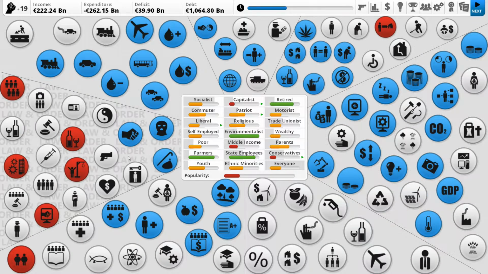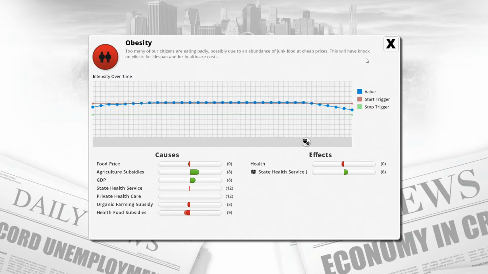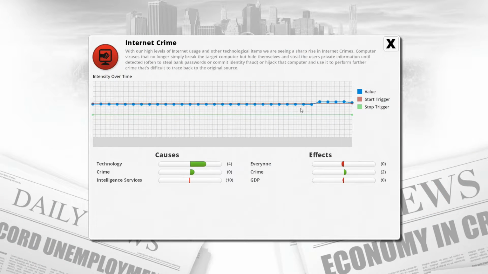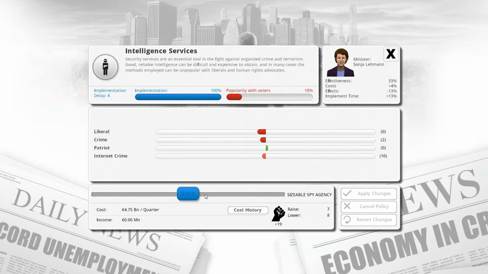Right, fat people. They're going away. Punchy people in the screens is still there. Intelligence services.